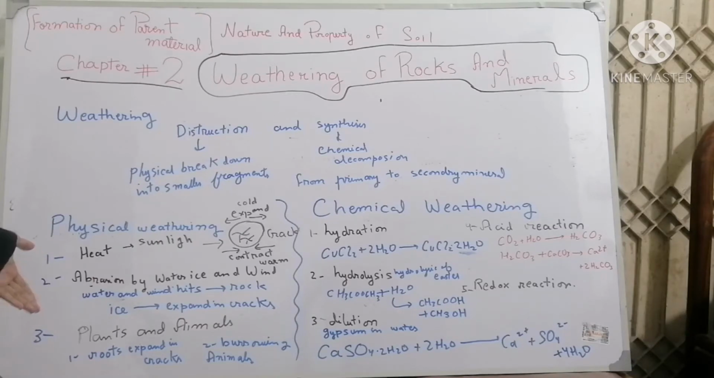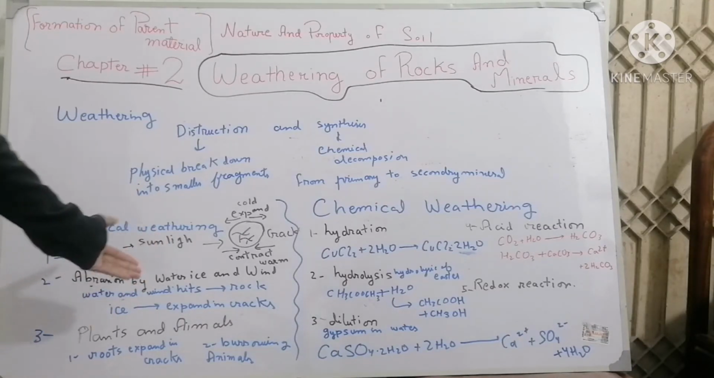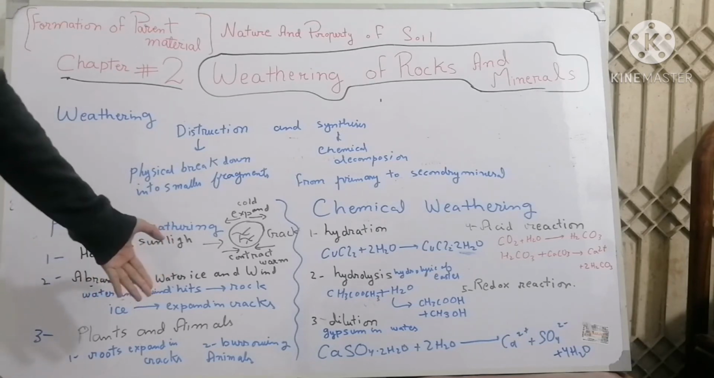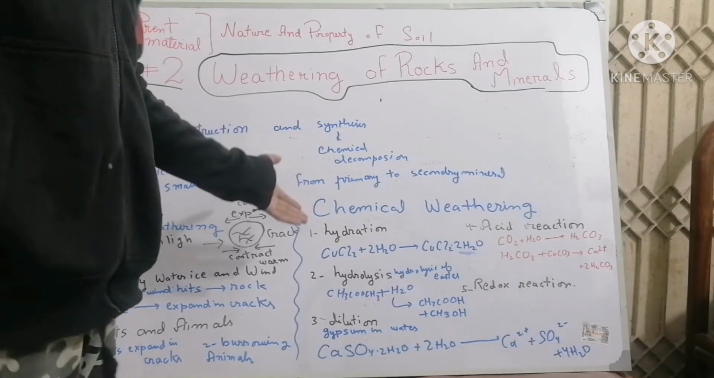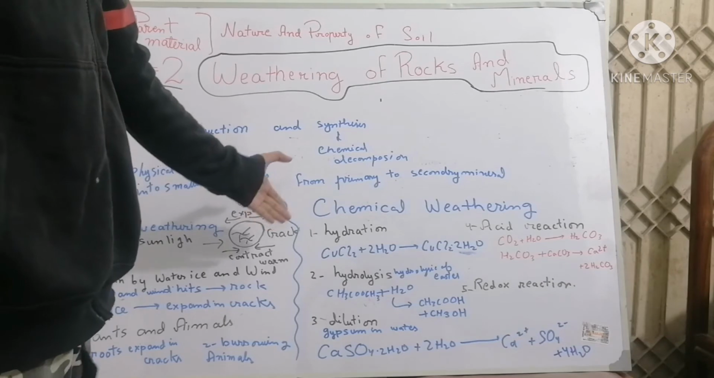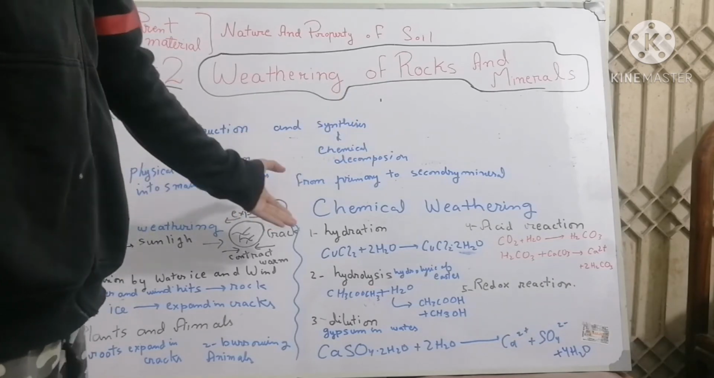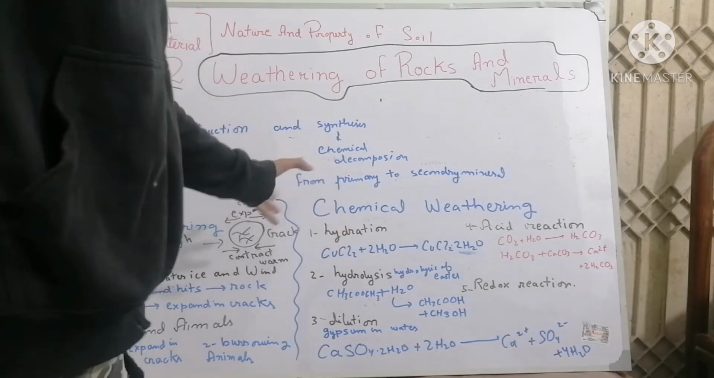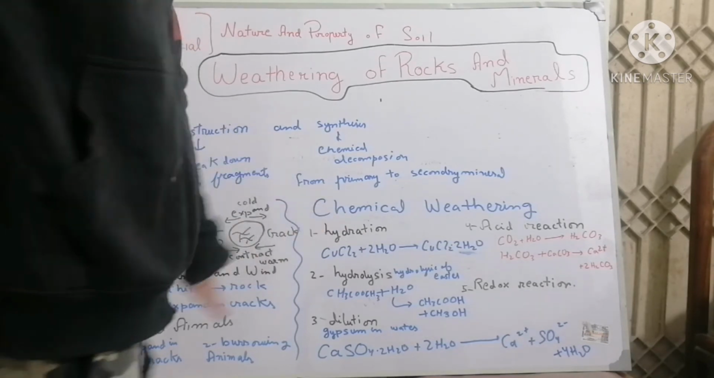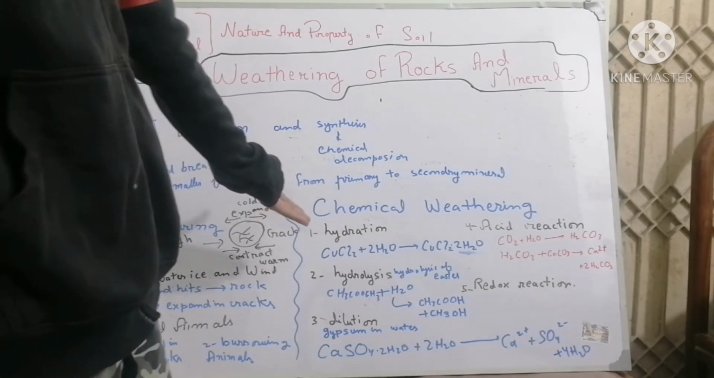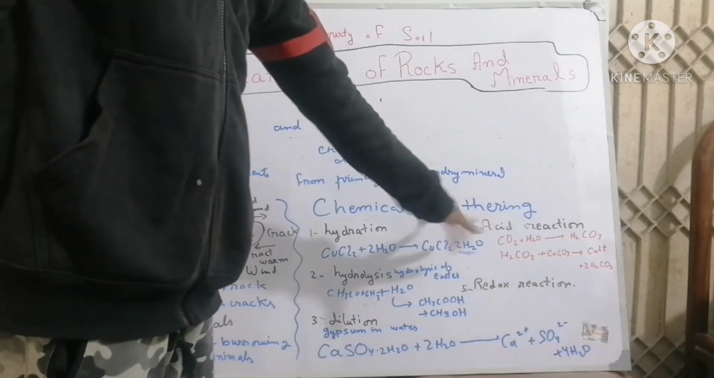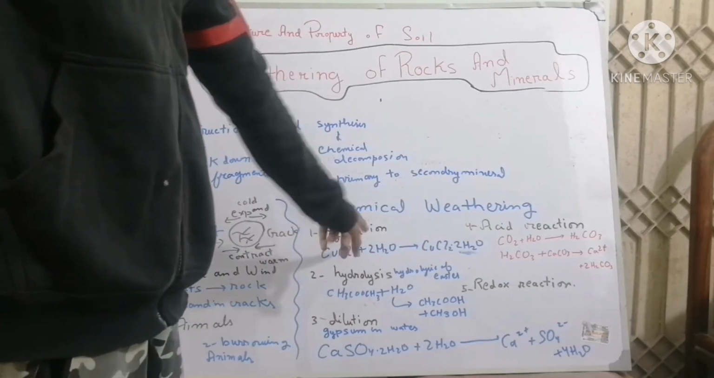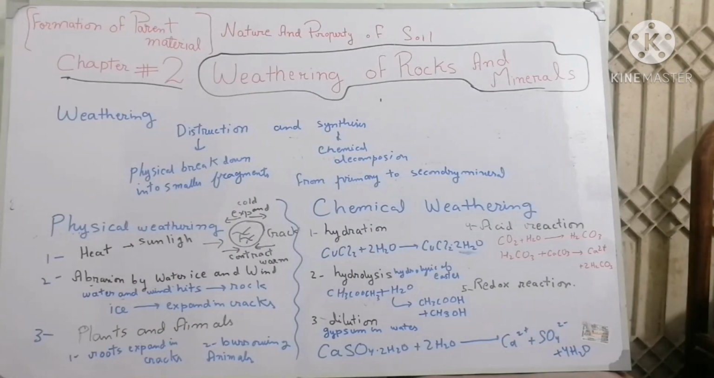Now let me explain chemical weathering. Chemical and physical weathering occur simultaneously. In chemical weathering, two factors are involved: geological and biological agents. Geological agents are water and oxygen that are naturally present on the earth, while biological agents are acids produced from microbial respiration and plant root metabolism, the chemical reactions taking place in living organisms. These acids and water together are involved in chemical weathering.